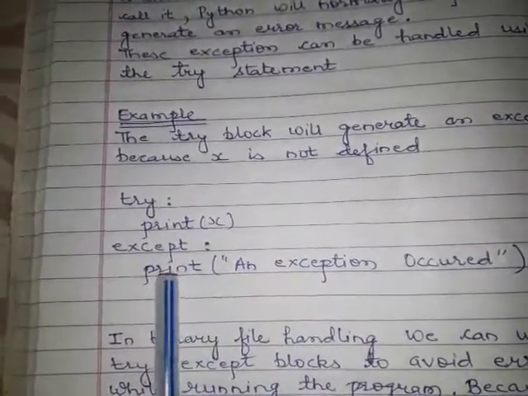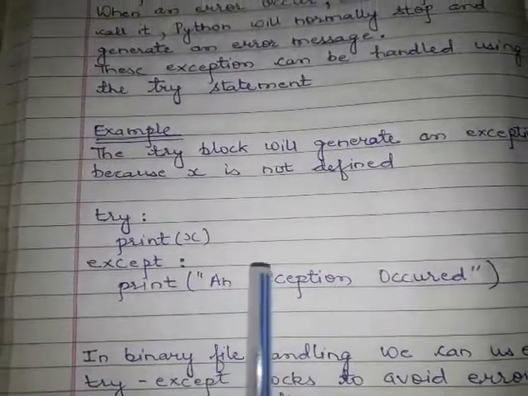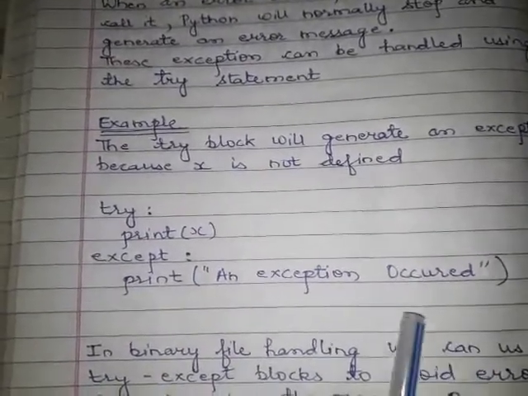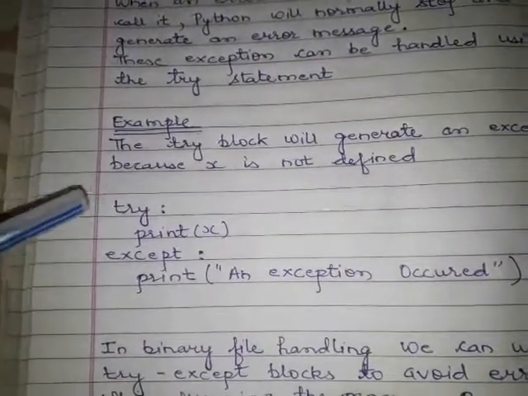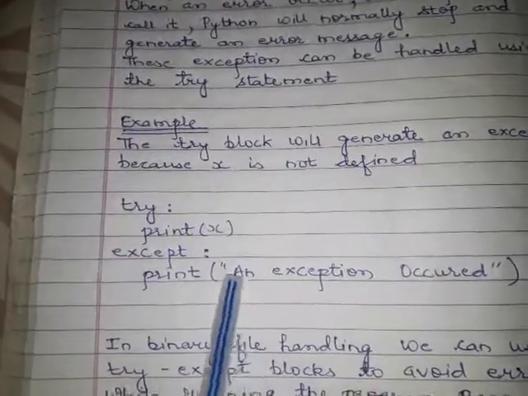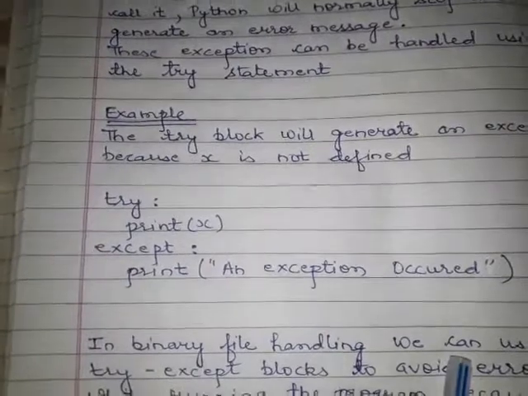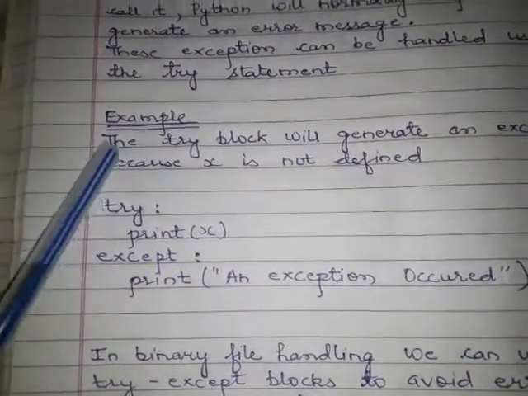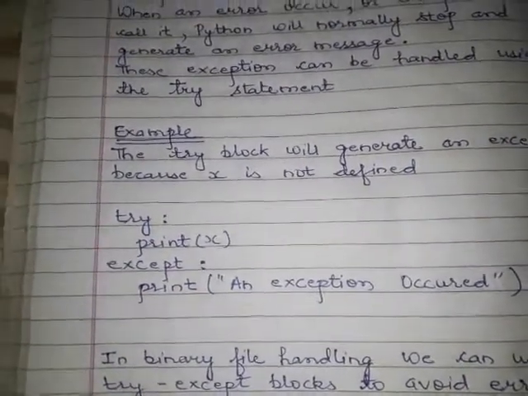So in the except block, I print an exception occurred. With the help of this try and except block, you are able to handle the errors and display your own message. This is the example of try and except block.